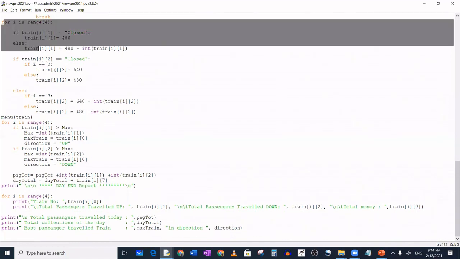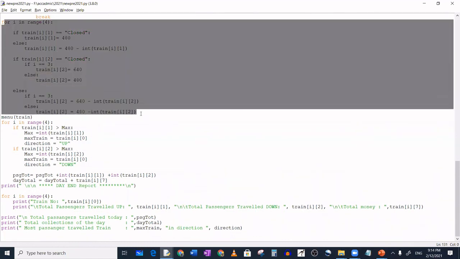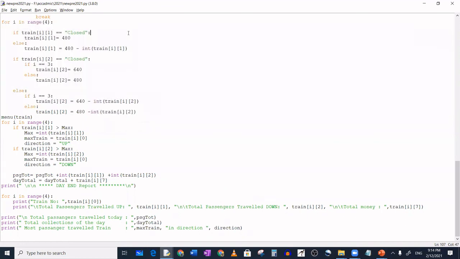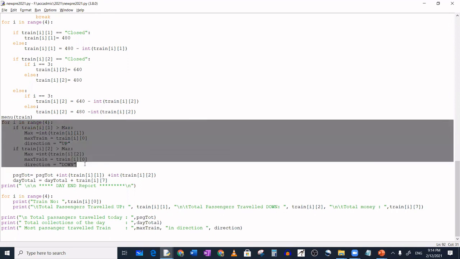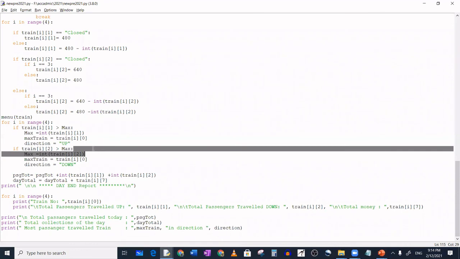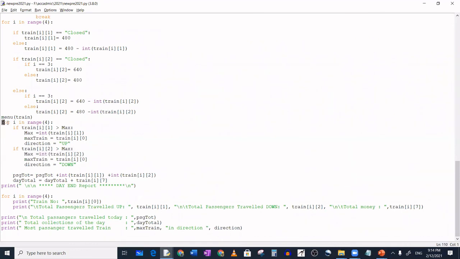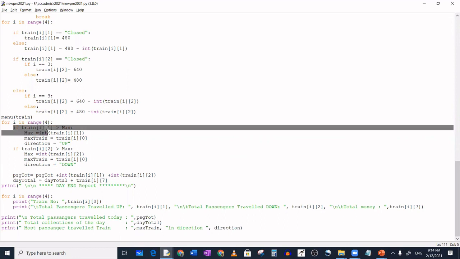So this for loop, up to this, you can see it is calculating and updating the same list to find out how many passengers really traveled. For that, this calculation is here. And this for loop was actually missing in that presentation. In this for loop you can see the 4 trains, and I am checking the maximum here.